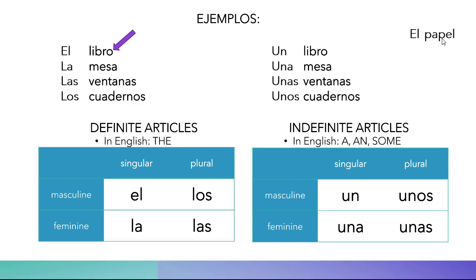What if you want to say a paper, like one paper? Well, same thing, masculine and singular. You could also say un papel, one paper, or a paper. So just be careful with the ones that you cannot really tell if they're feminine or masculine.